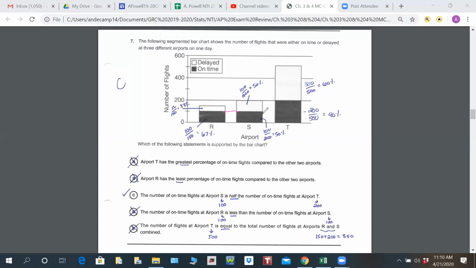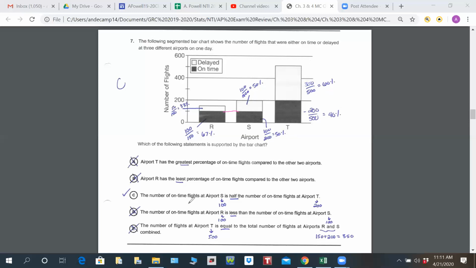Then this looks 50-50, but I've got 100 out of 200, which is 50% on time, and 100 out of 200, 50% delayed. And in airport T, the total looks like about 500. So 200 out of 500, 40% are on time, and 300 out of 500, 60% are delayed.